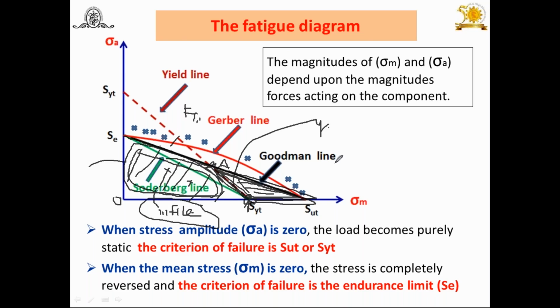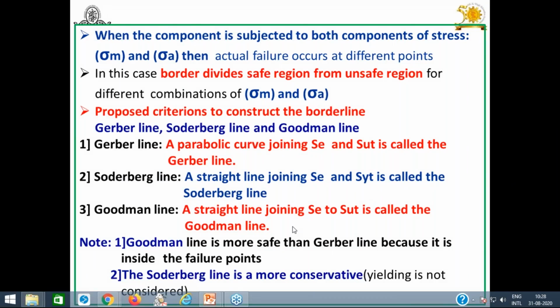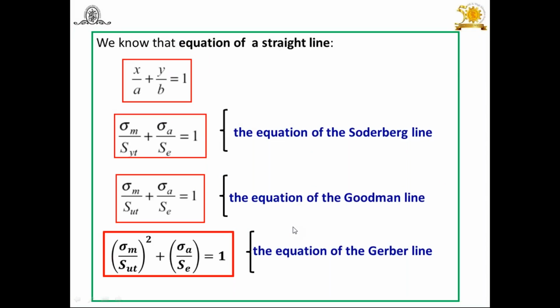Now, I have already explained these things to you, but today, because of a question asked by one of the students, I have elaborated these things once again. It's okay. Again, I have discussed with you the equation of a straight line. You know how to find the equation: x upon a plus y upon b equals 1, where a is the intercept on the x-axis and b is the intercept on the y-axis.